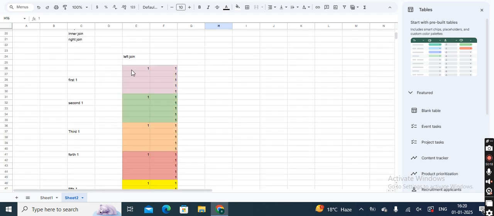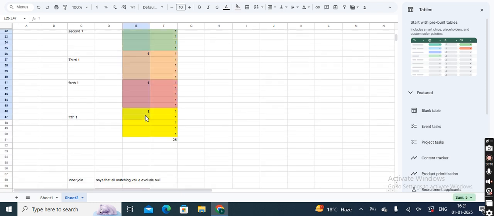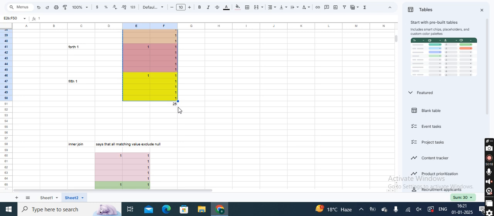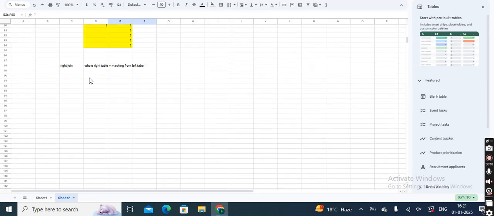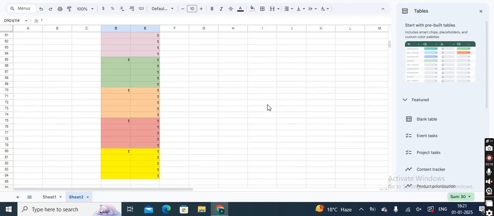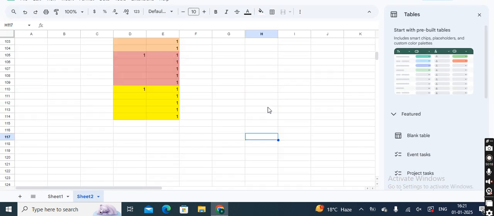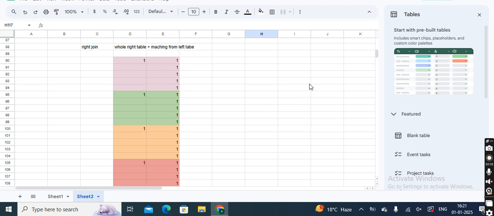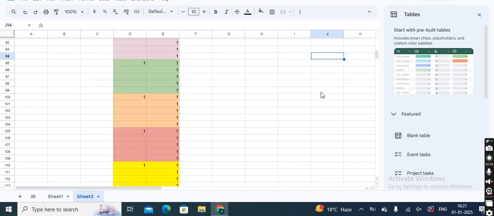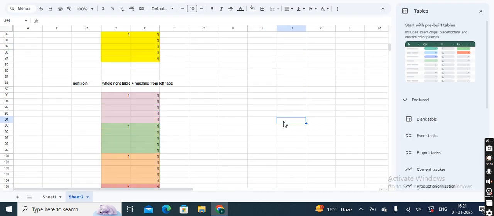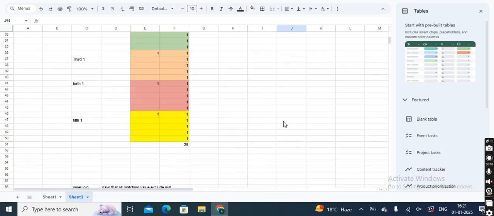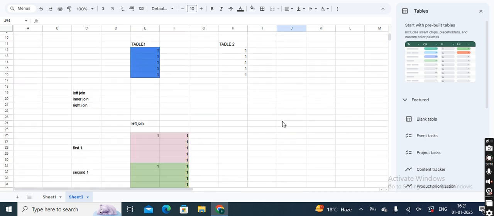So in short, what you will get here is, yes, you are right, again the same table. So this is what I wanted to show you, so that the whole join concept will be cleared at once only.